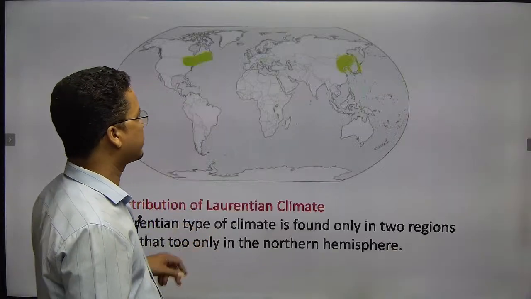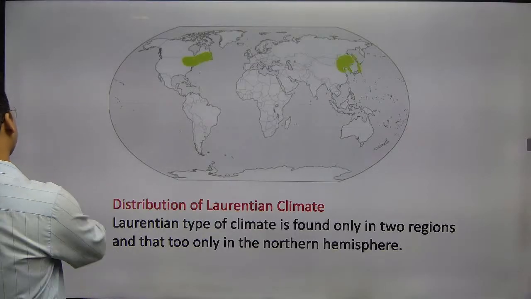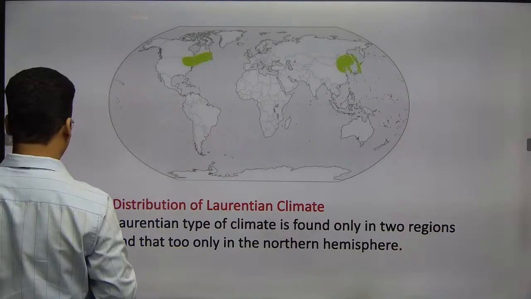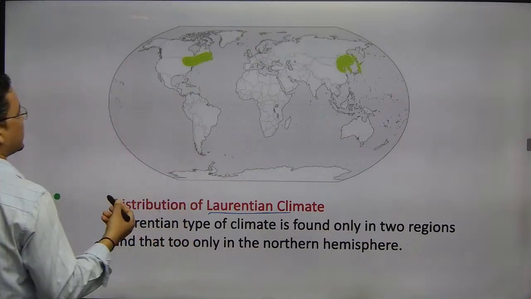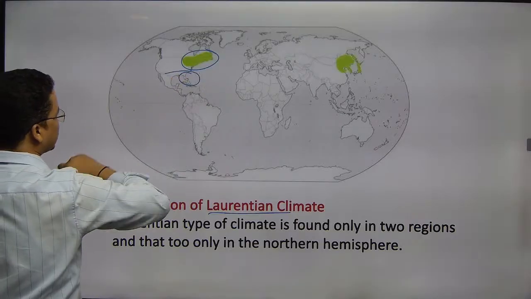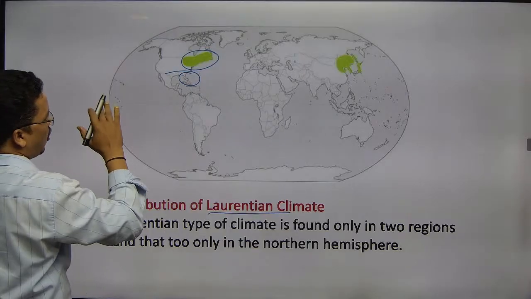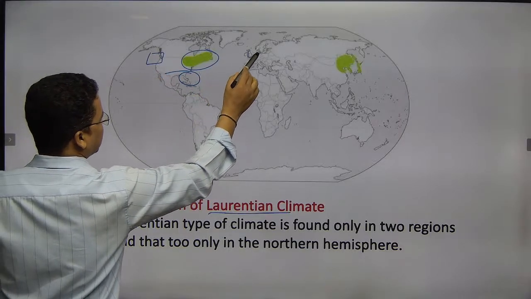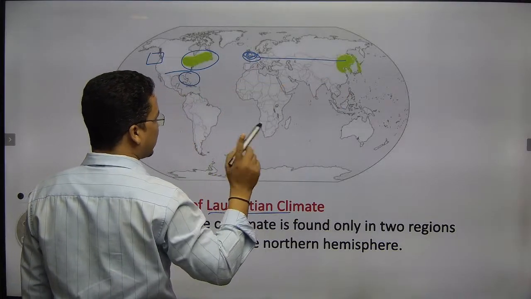Next is what? Laurentian type of climate. So what is the Laurentian type of climate? This is also important because they sometimes ask about the Laurentian type of climate. When I say Laurentian type of climate, this is again the eastern margin. If it were here it would be China type, but a little higher up, it becomes the Laurentian type of climate. The Laurentian type of climate is opposite to the British type of climate. The British type of climate is found on the western margin of the continent. And directly on the eastern margin you will see the Laurentian type of climate.